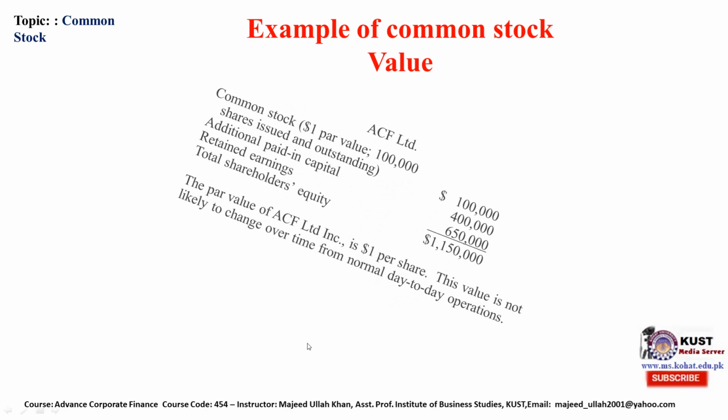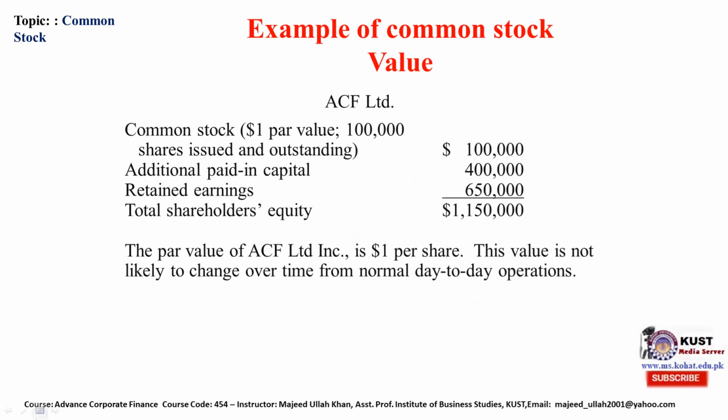Example of common stock value. Let's suppose there is a company, ASF Limited, which has common stock of $1 par value, 100,000 shares issued and outstanding. Now, that is common stock and that is additional paid in capital.